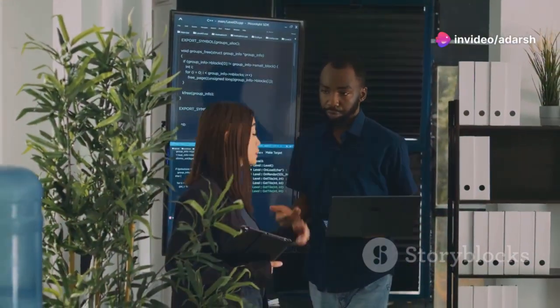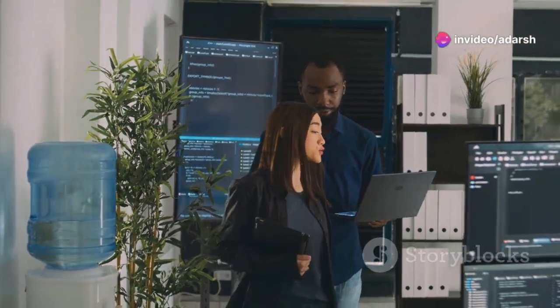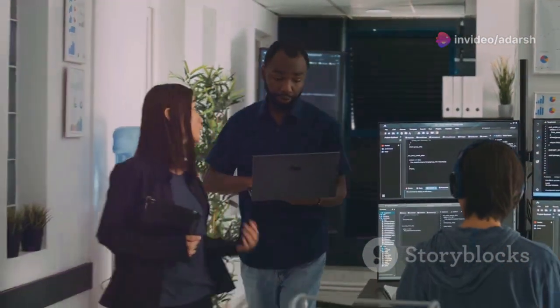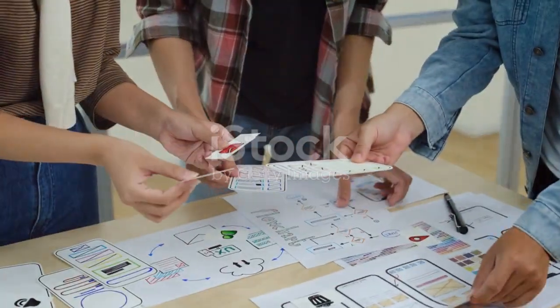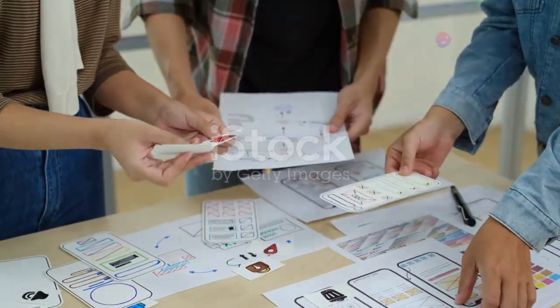Once you've validated your MVP and incorporated user feedback, you can start building out the full version of your app. This is where you add more features, refine the user experience, and polish your app for a wider audience.